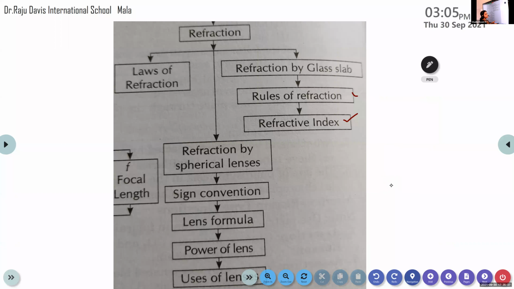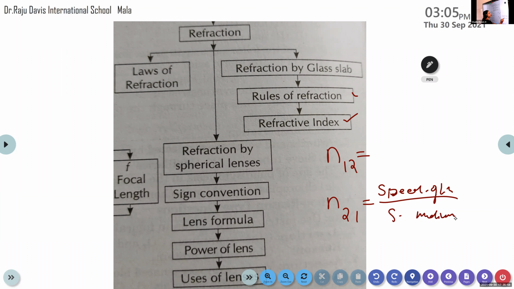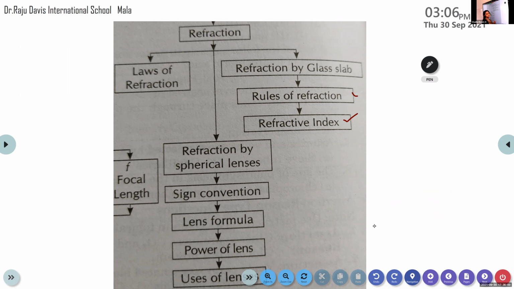In your textbook, instead of glass and oil, we take n12: refractive index of medium 2 divided by refractive index of medium 1. Similarly, n21: speed of light in medium 1 divided by speed of light in medium 2. So here we have three equations in order to calculate the refractive index.